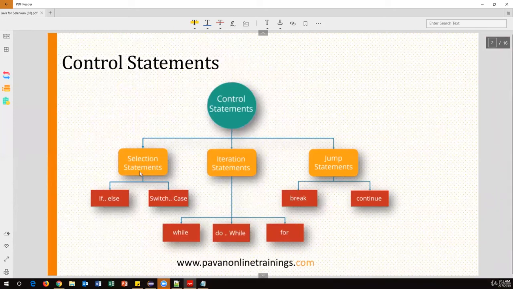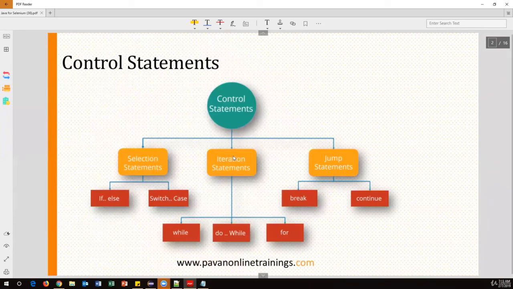Using these examples, I'll give you a few more assignments today. You have to use the if else condition statement and the switch case statement, and you can try those assignments. Then we'll move on to the iterative statements or looping statements.